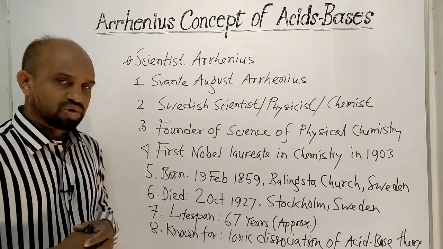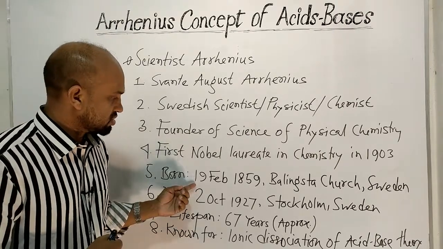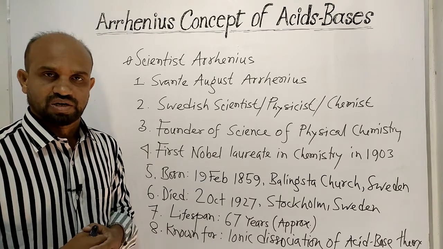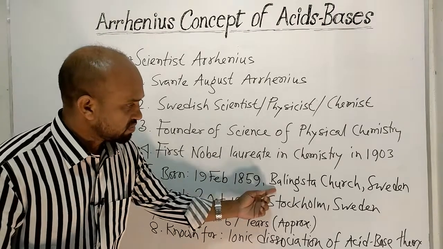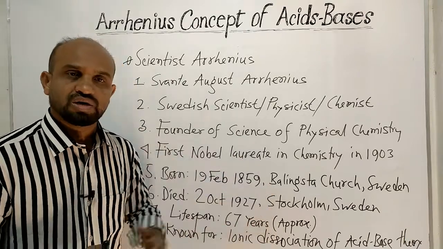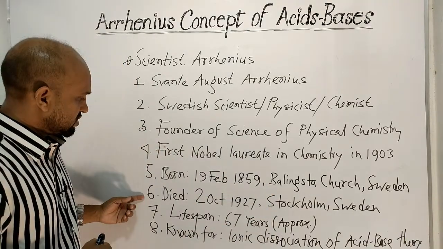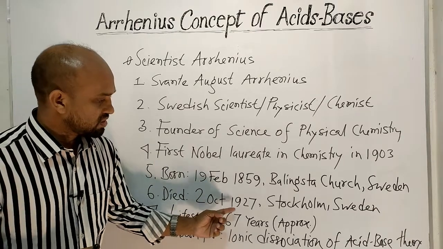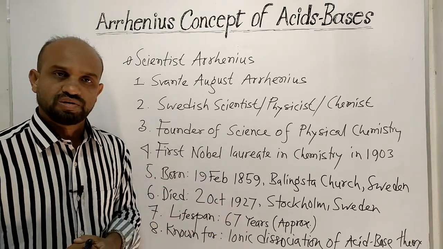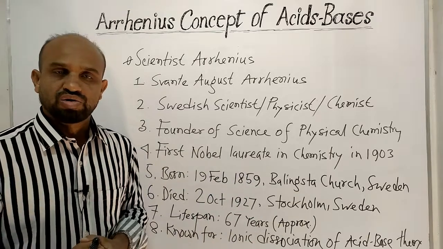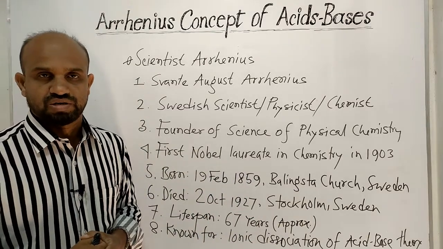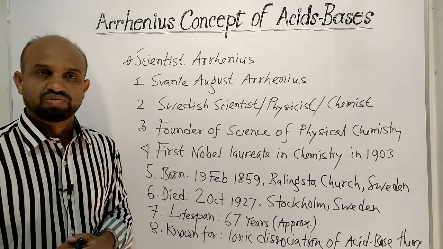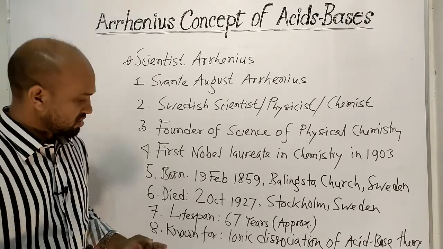He was born on 19 February 1859 in Bellingstad Church of Sweden. He died on 2nd October 1927 in Stockholm, Sweden. His lifespan was around 67 years.